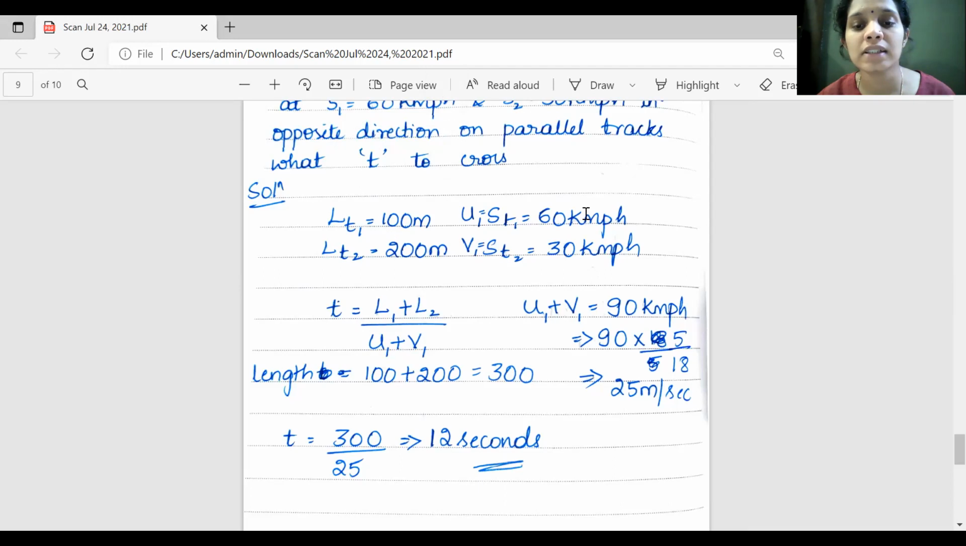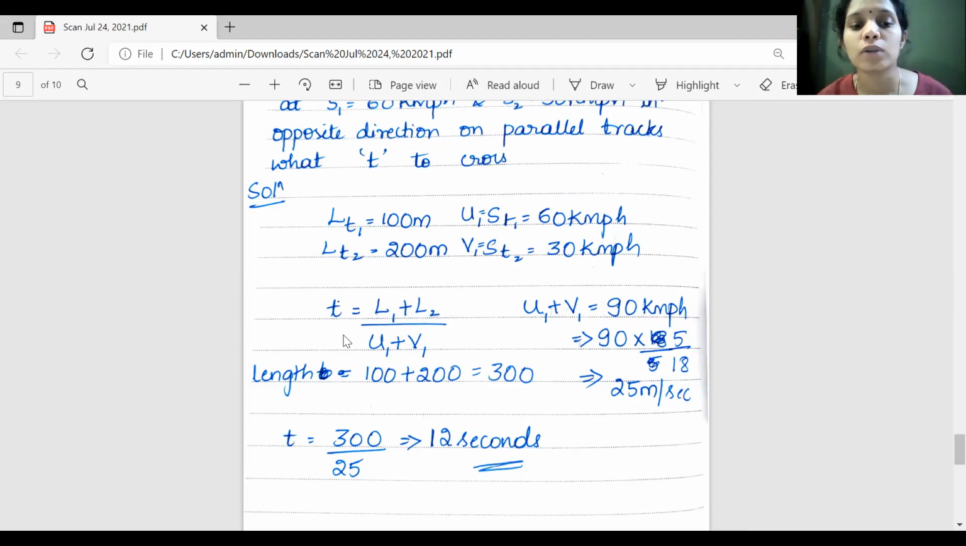U1 plus V1, 60 plus 30, is 90 kilometer per hour. I'll add both of these, U1 plus V1, 90 kilometer per hour. This should be converted in terms of meter per second. So if you want to convert this in terms of meter per second, multiply by 5 by 18. So 25 meter per second.